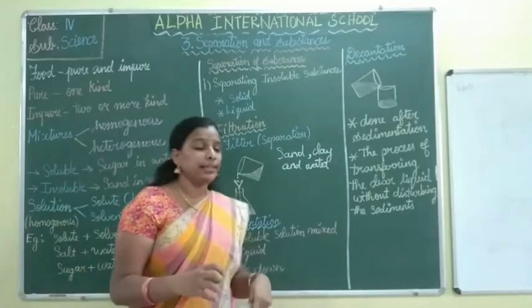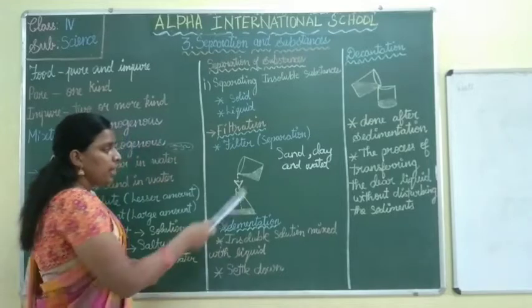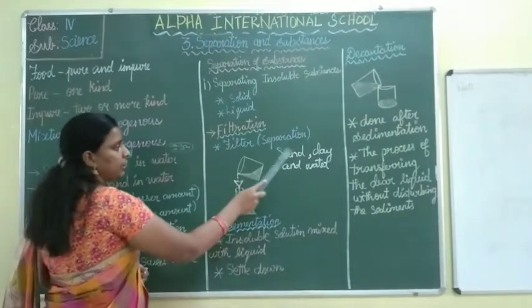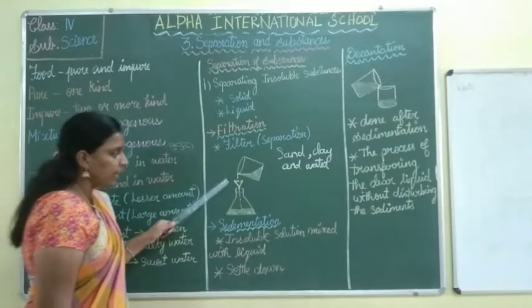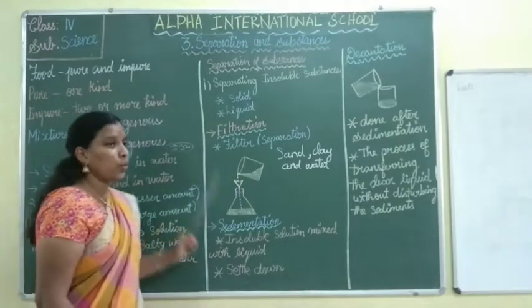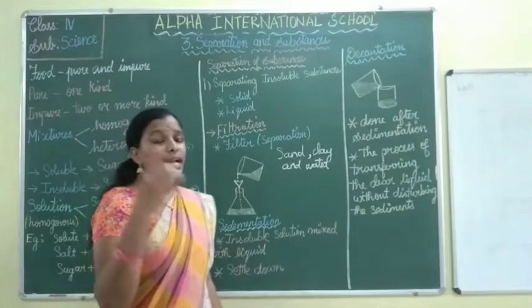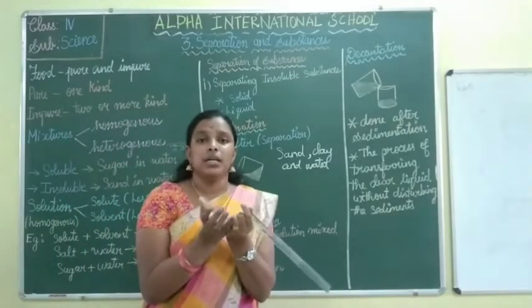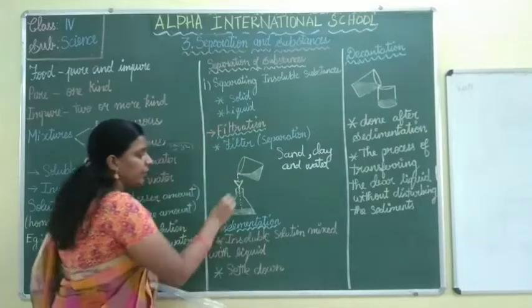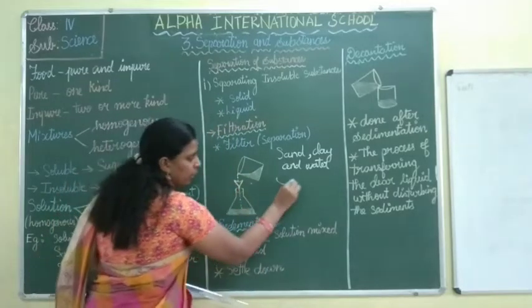I'm going to filtrate the things. What am I going to filtrate? I'm going to mix sand, clay and water. I'm going to take the mixture and a paper filter. Why a paper filter? It can store the waste things, no? The paper filter has some tiny pores. This is a filter.